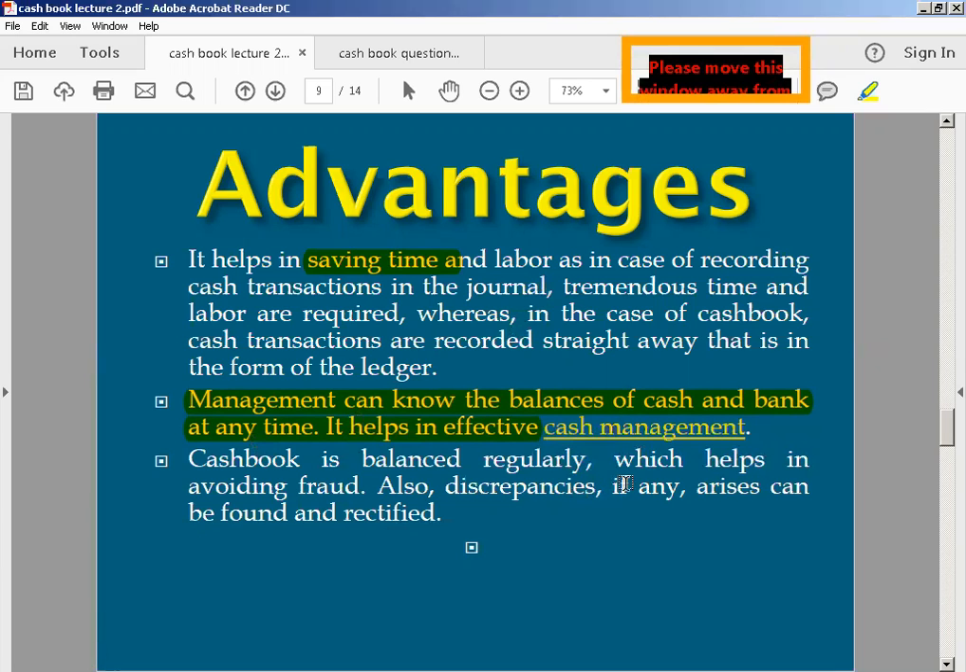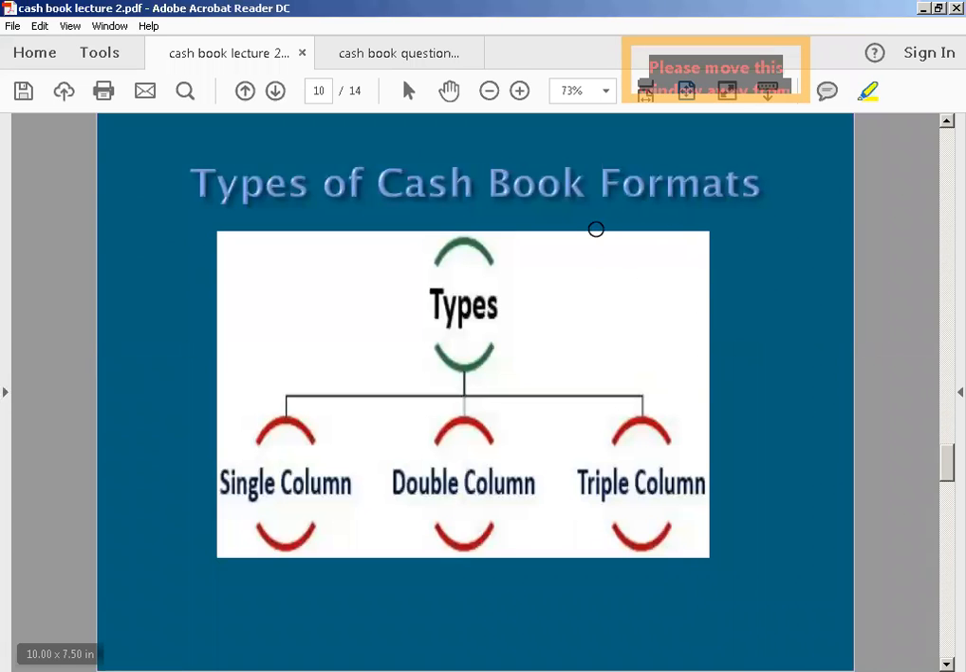So cash book is balanced regularly, which helps in avoiding any fraud, which is very important. The very important advantage is that the cash book prevents fraud and any discrepancies, and if any error comes up, we rectify it. Okay, then we have the types of cash book: single column, double column, and triple column.